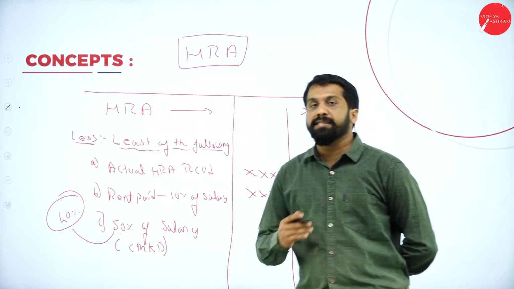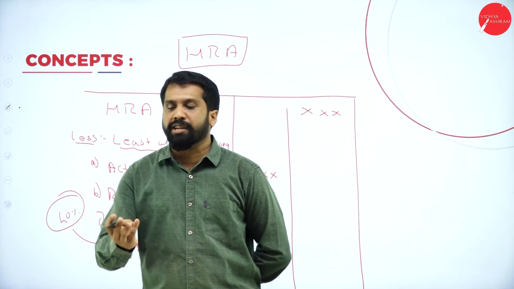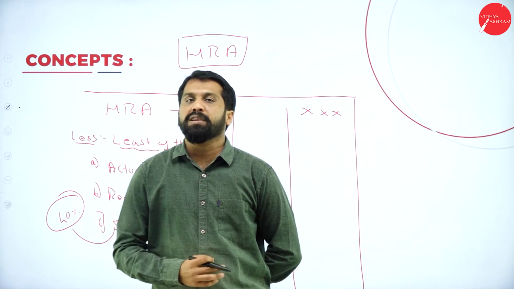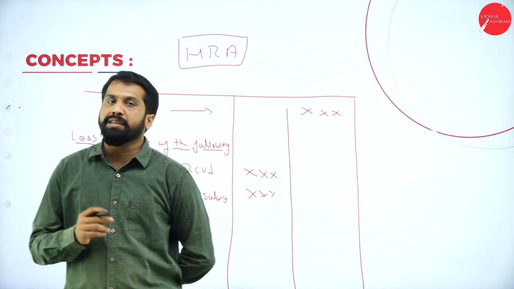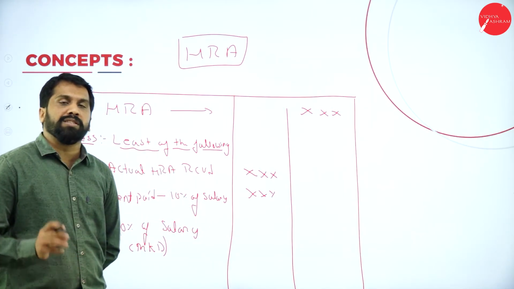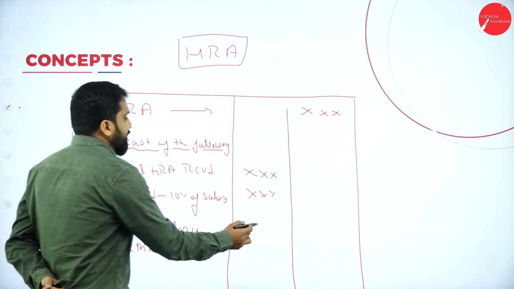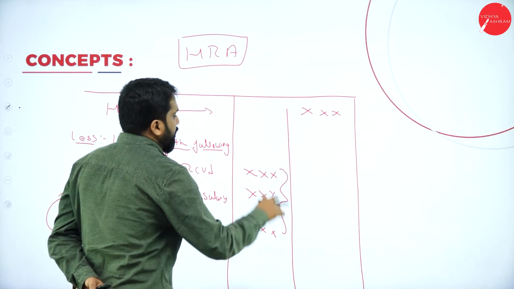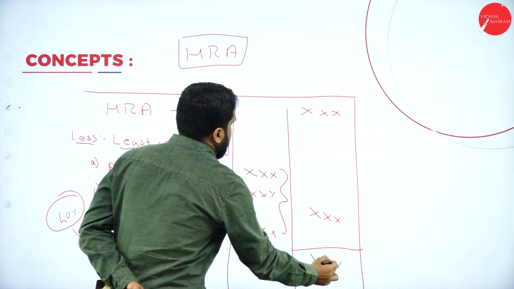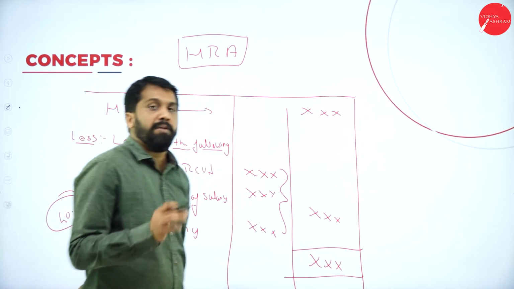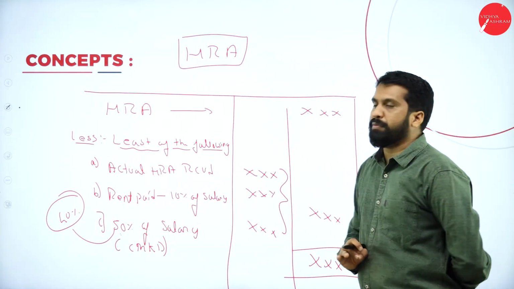These are metropolitan cities, big cities, that's why 50% of salary. In your question papers, if I have mentioned Bangalore, then you go for 40. If they have mentioned Kolkata, then you go for 50. Clear? Yes. Now, I have to check these three. Out of these three, whichever is less, it will come in the outer column. From the total, you minus this, you will get your answer. Clear? Very easy.